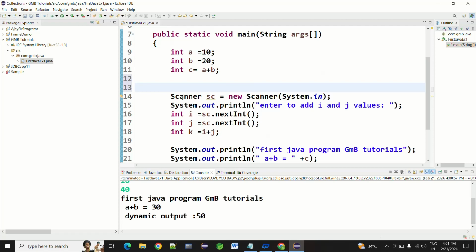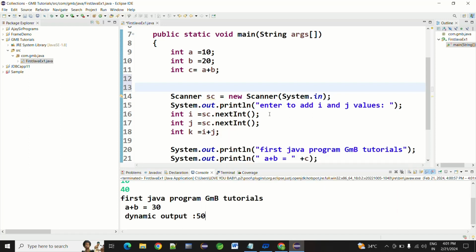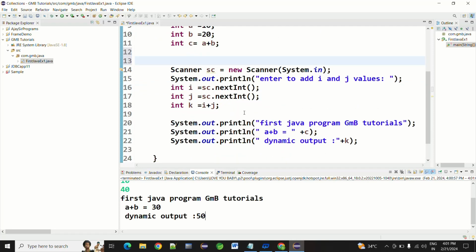I told you, we will discuss the Scanner class in coming classes, very deeply. Firstly, it is a utility class used to take the user inputs. That's why we use the Scanner class. The other inputs and methods we will also discuss in coming classes. Now, got it right?